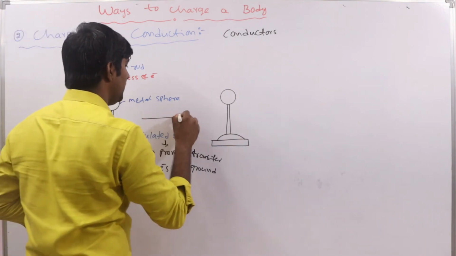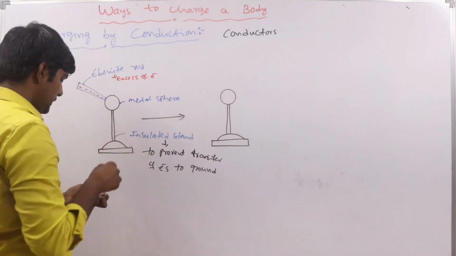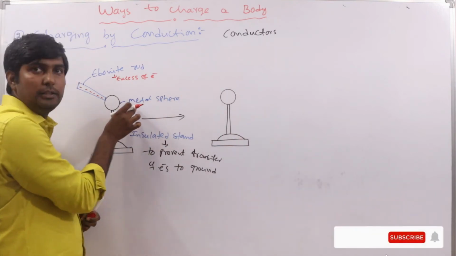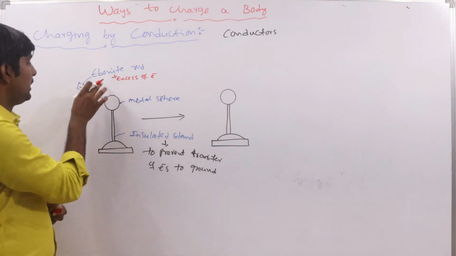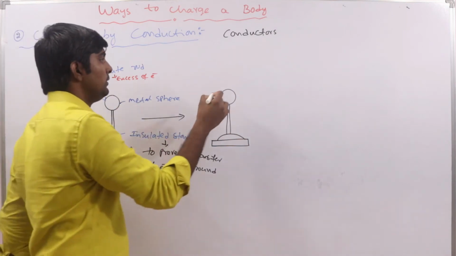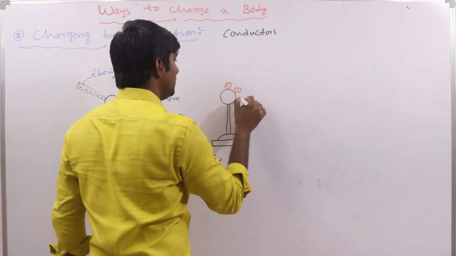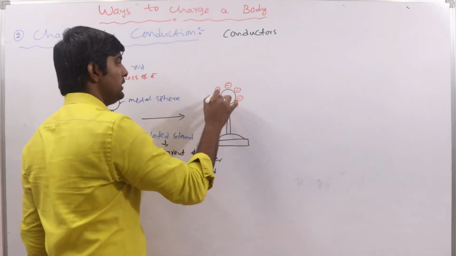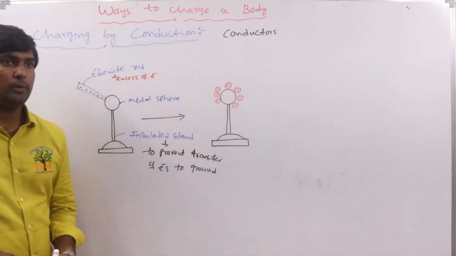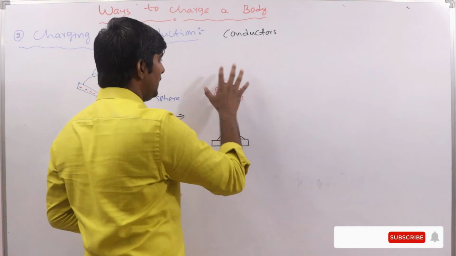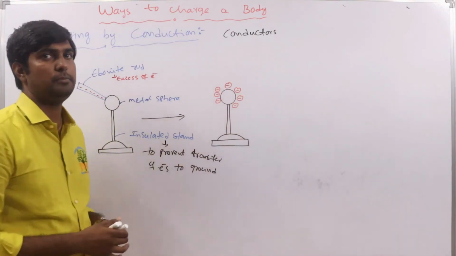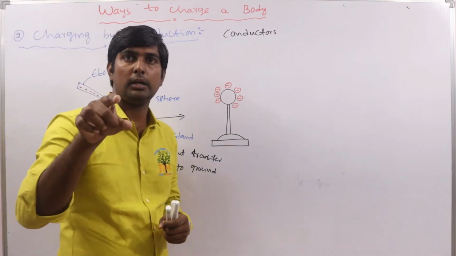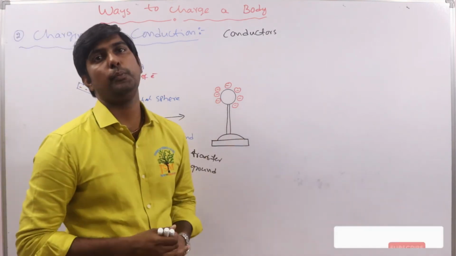Now, this rod is a charged body. The metal sphere is uncharged, but when it comes in contact with the charged body, the electrons are accumulated on the surface of the metal sphere, and now it is negatively charged. Why are electrons accumulated on the surface? An uncharged body has electrons, but also an equal number of protons.